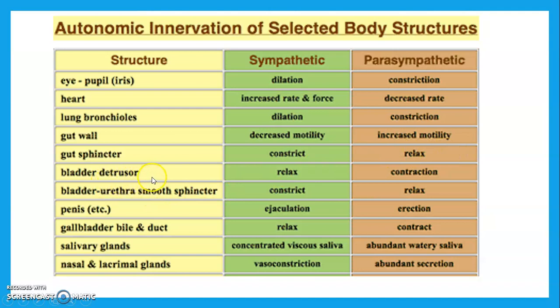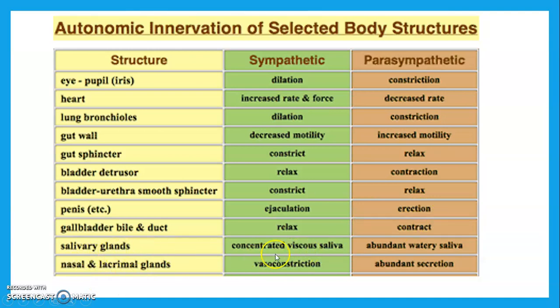Bladder detrusor is relaxed in the sympathetic, and the bladder is constricted during the parasympathetic. Then the bladder urethral smooth sphincter is constricted in the sympathetic, relaxed in the parasympathetic. Then the gallbladder bile duct is relaxed in the sympathetic, and the gallbladder bile duct contracts during the parasympathetic.